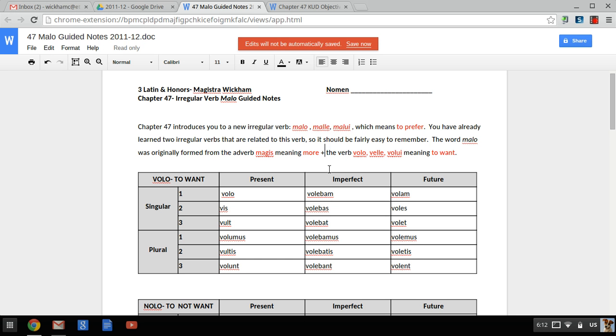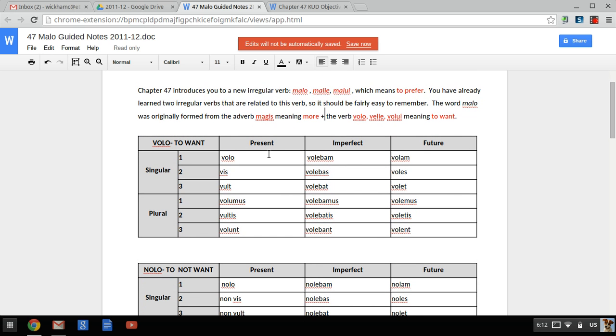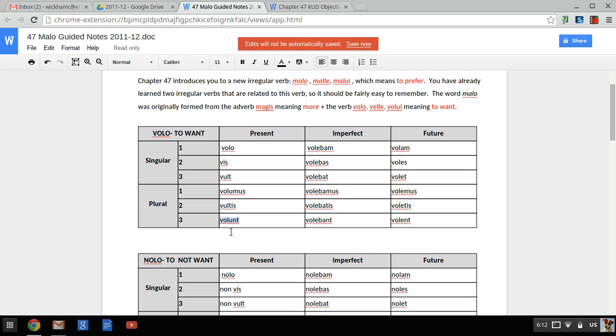The word malo was originally formed from the adverb magis, meaning more, plus the verb volo, velle, volui, meaning to want. It's an interesting linguistic fact there. All right, so volo, to want, has present, imperfect, and future forms as follows. Present is volo, vis, vult, volumus, vultis, volunt. That's probably the most irregular of the three tenses.